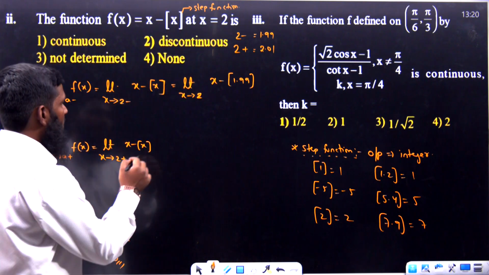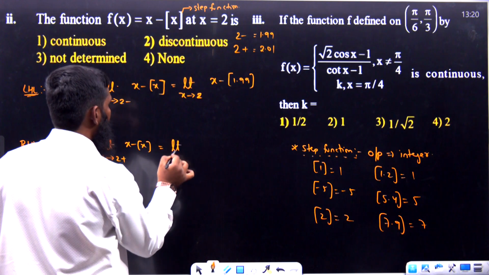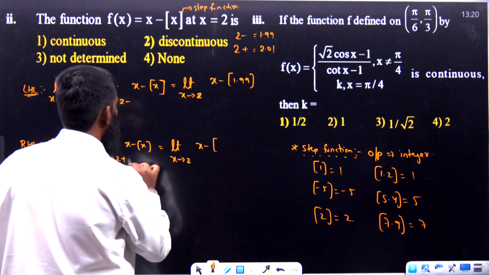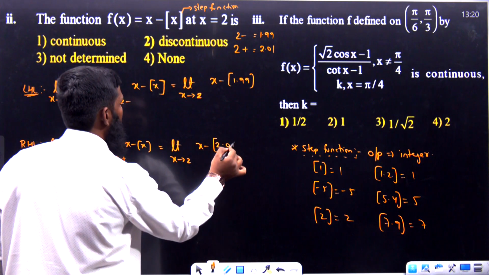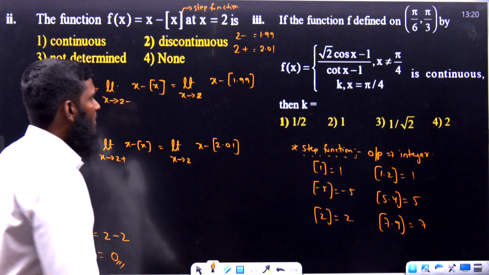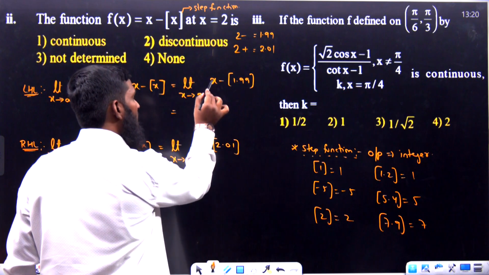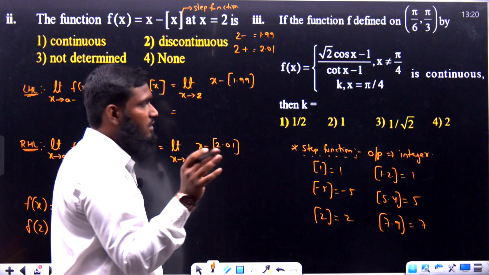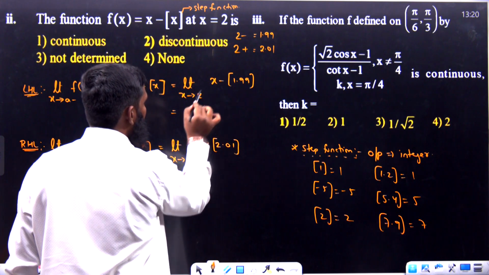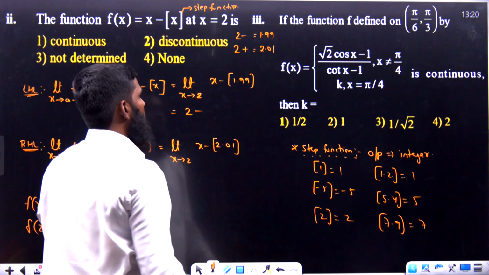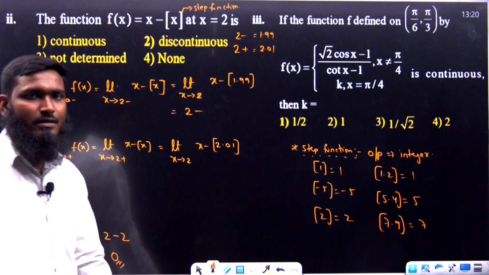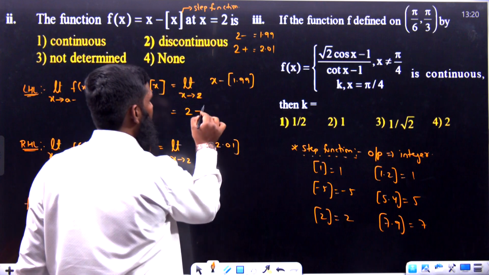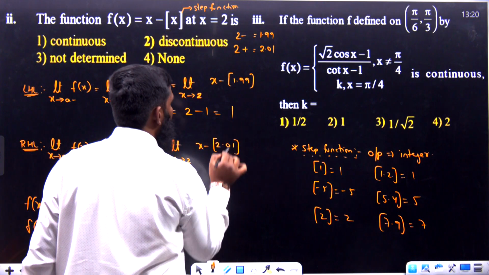Now similarly for this part also, limit x tends to 2, x minus bracket of 2 plus. What are we having? 2.01. Like this we have taken. Now in the place of x we substitute 2, because we are not having 2 minus now but 2 plus. We have to substitute directly 2 only. So 2 minus bracket of 1.99. Bracket of 1.99 means we are selecting the left number. So the left number will become 1. 2 minus 1 is equal to 1.